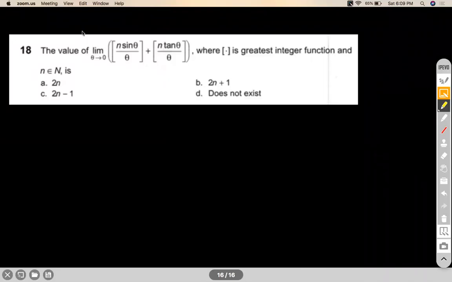See, in any JEE exam, in fact in any school exam, you'll always be asked to use your discretion. Even if the question is wrong, there are situations when questions are wrong. Students are asked to use their discretion because if bonus marks come, they will come for all those people.